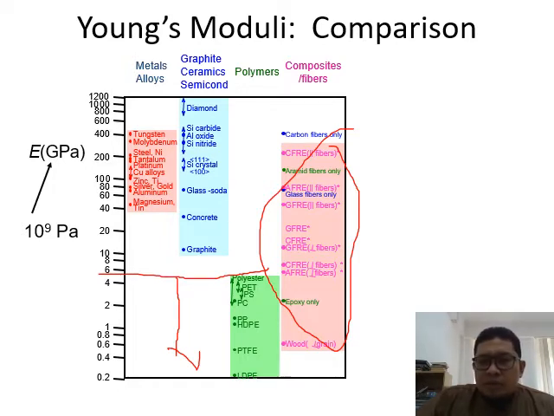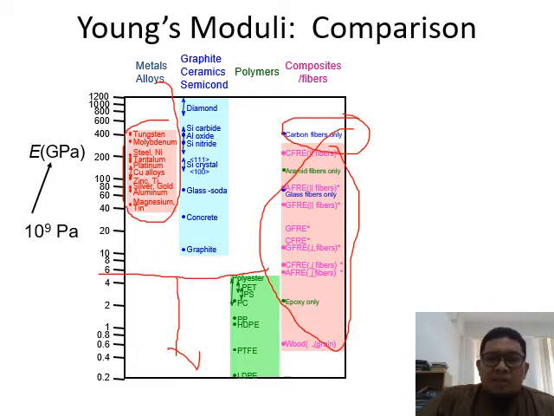For example, if you use wood with plastic, you have a very low Young modulus compared to carbon fiber, which is almost similar to or higher than metal. Metal over here should be around 40 gigapascal up to 400 or 500 gigapascal.